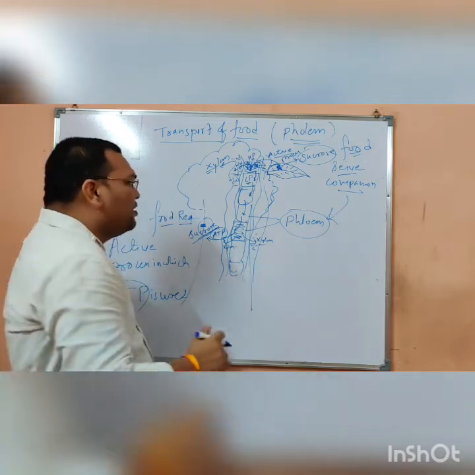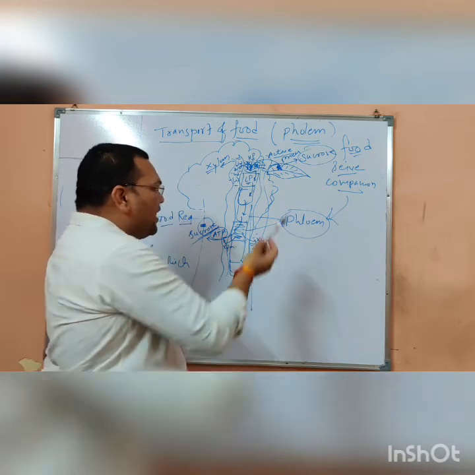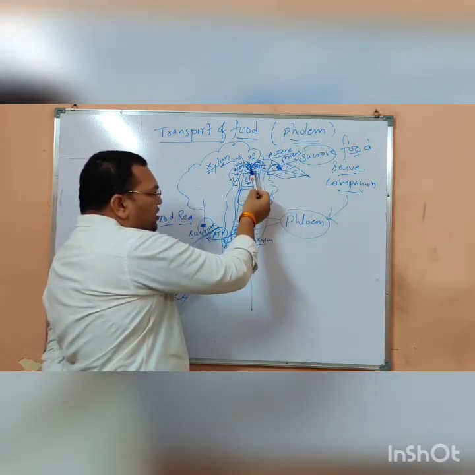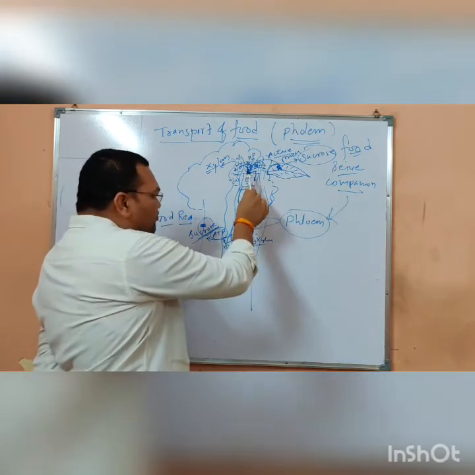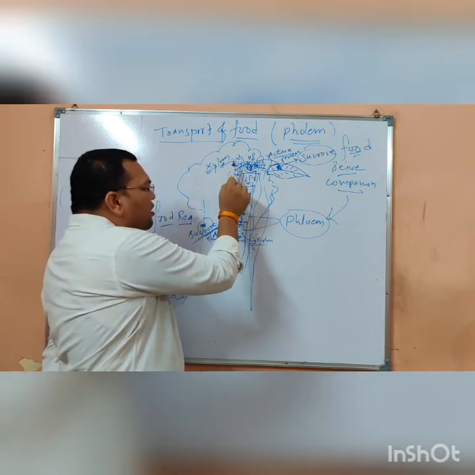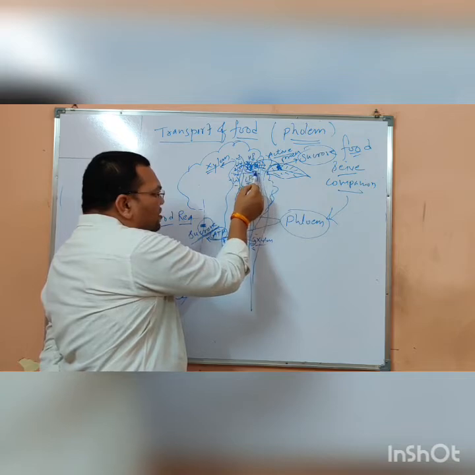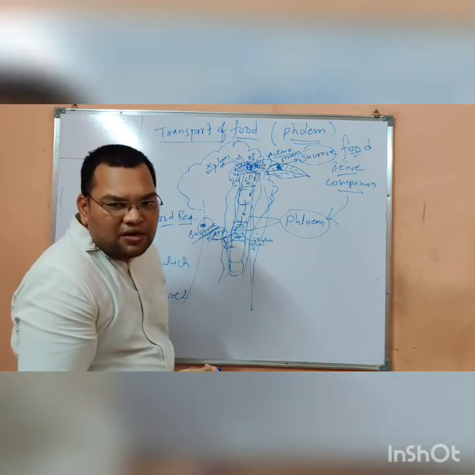I'm just repeating it. Now here the sucrose is there. By active process, the sucrose comes to the cell of the phloem. When the concentration of sucrose becomes more here, the solute concentration becomes more, and the water from the adjacent xylem goes inside the cell. This makes high pressure inside the cell.